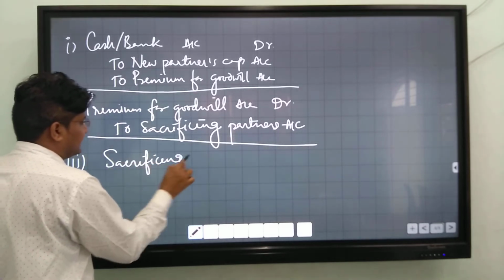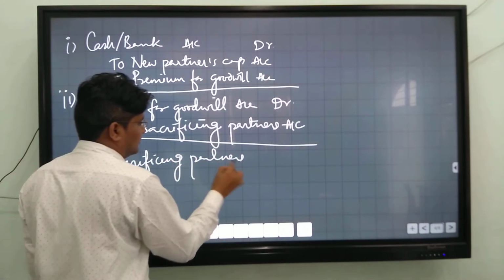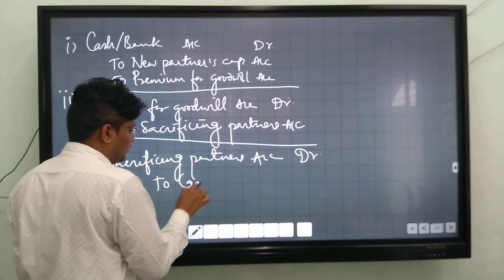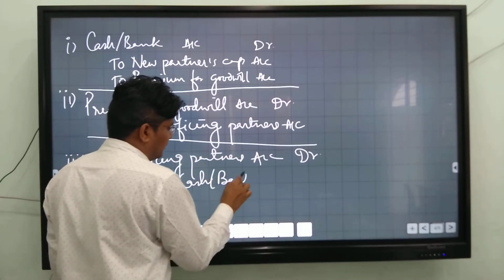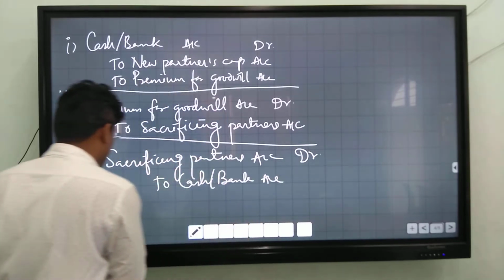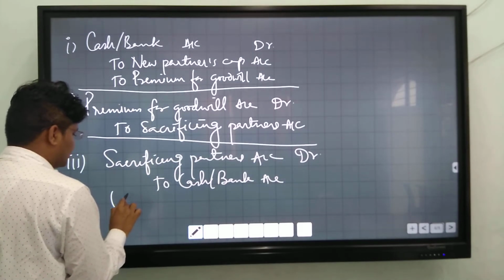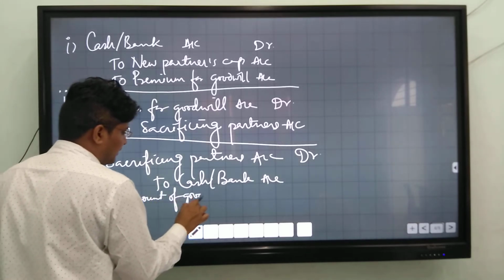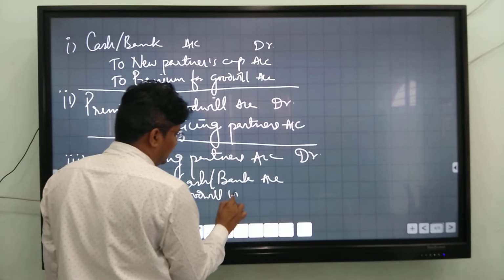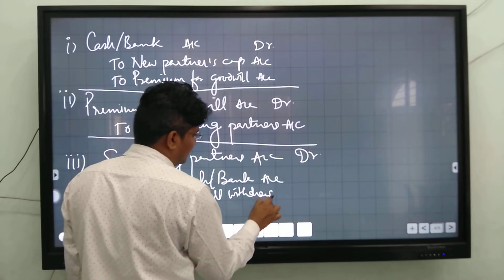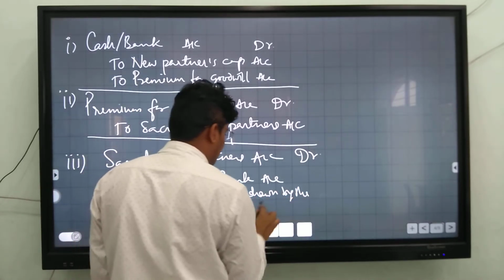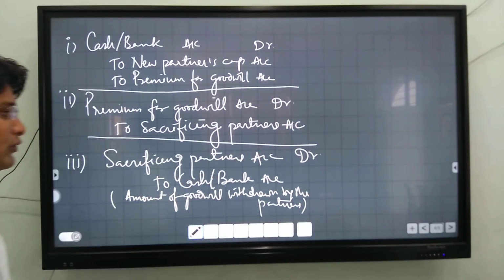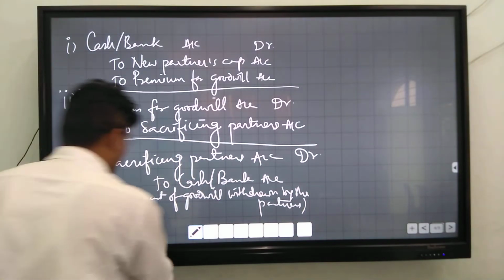The entry is sacrificing partners account debit to cash or bank account. The amount of goodwill withdrawn by the partners. They can withdraw the full amount or part of the goodwill.